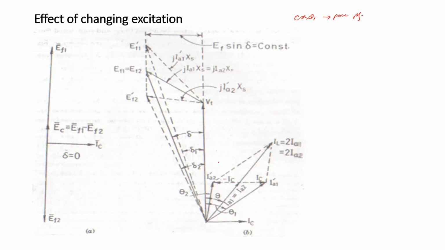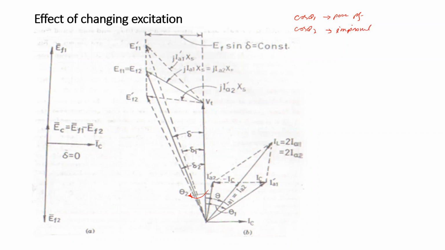Whereas for cos theta 2, see here, this angle is theta 2, it is shown here, and that cos theta 2 is larger, so the power factor is improved.